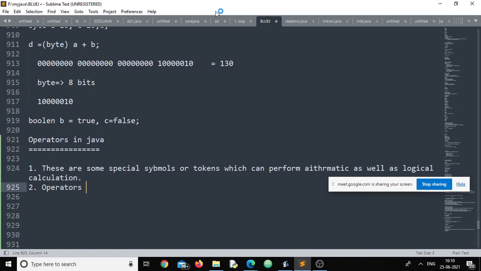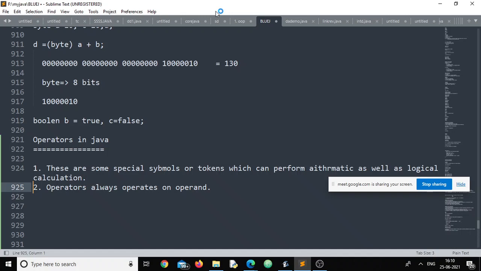Operators always operate on operand. You can say either operand or operands. You can put an S here because there are a few operators which operate on only one operand. There are a few operators which operate on two operands. There are also a few operators which operate on more than two. So to be on the safe side, we always say operators always operate on operand(s) within brackets. I think you understood these two points, right?